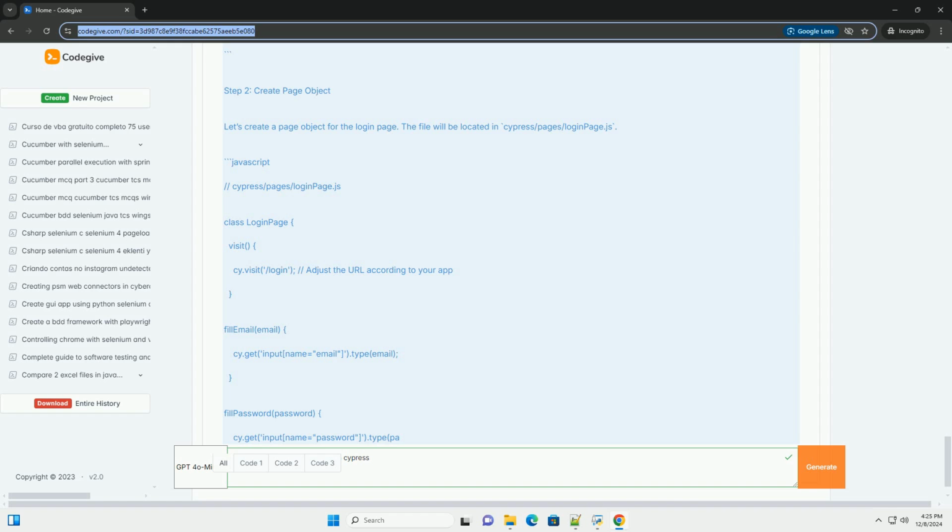Conclusion. The Page Object Model is a powerful way to structure your Cypress tests, especially as your application grows. By following this tutorial, you should now have a good foundation for implementing POM in your Cypress tests, enabling you to create cleaner, more maintainable test code. Feel free to expand this model by creating additional page objects for different parts of your application, following the same structure and methods. Happy testing!